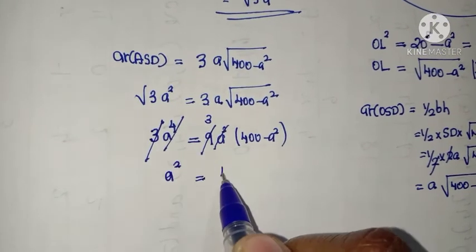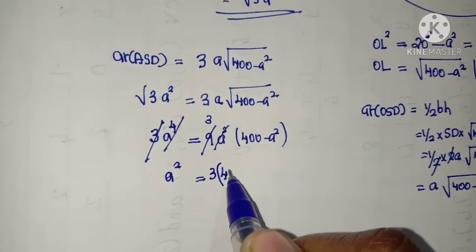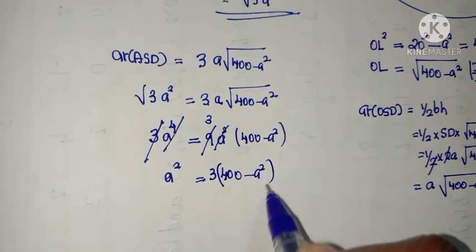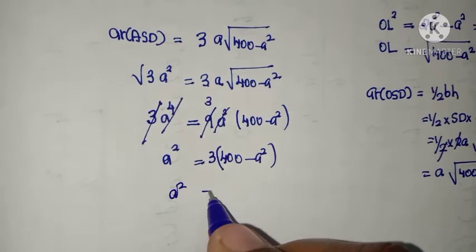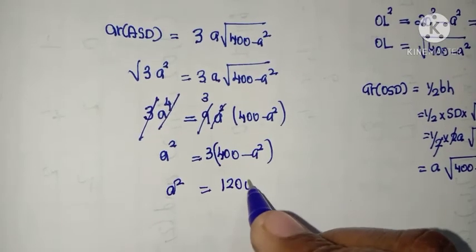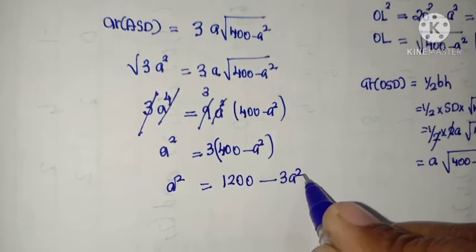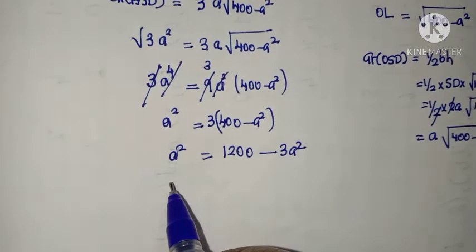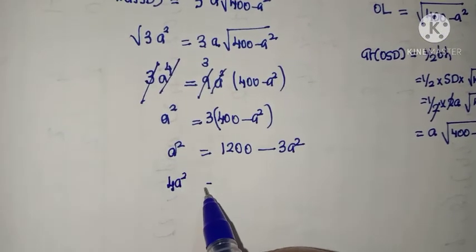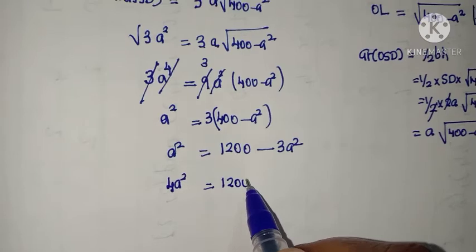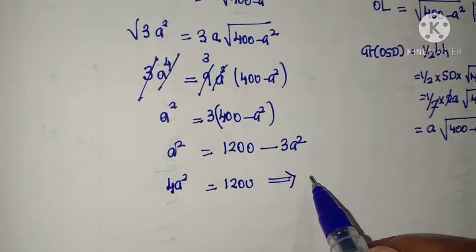So A square equal to 3 into 400 minus A square. Now open the bracket: 1200 minus 3A square. Take this 3A square to here. So it is 4A square equal to 1200.